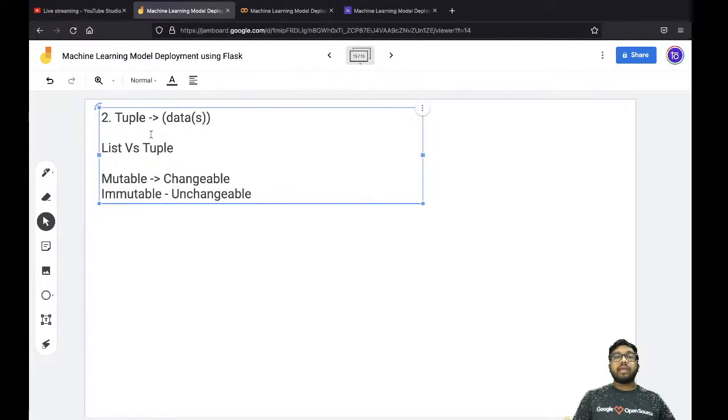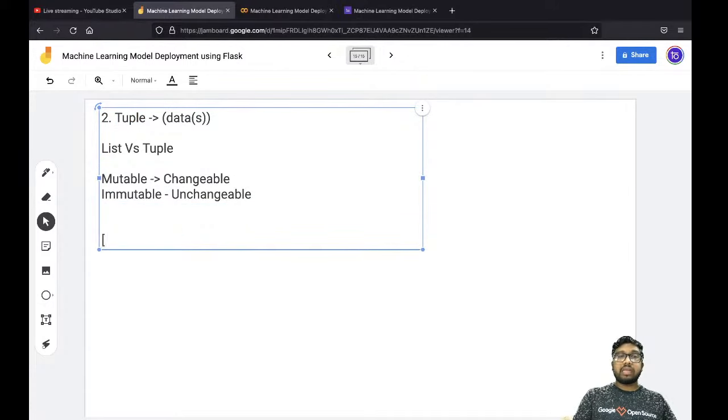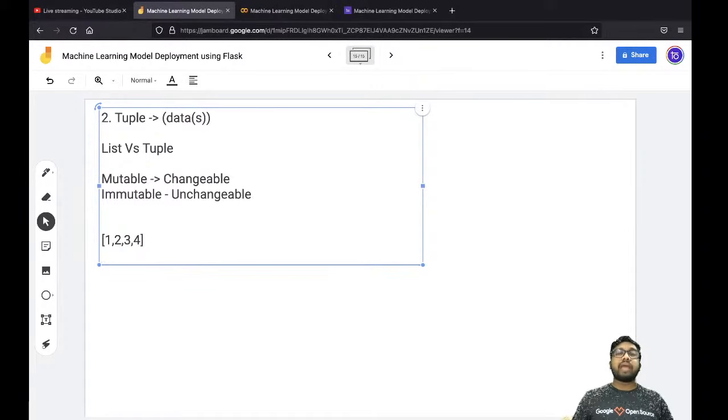When we say list is mutable, it means that if you add some value in a list and you want to change that value, you can easily do that. You can update, manipulate, or alter any value. But in tuple you cannot do that. Suppose this is a list with 1, 2, 3 and 4, and at some point you realize that by mistake you have written 4, and you want to change it to 5. You can easily change this to 5 like this, right? But in tuple you cannot do this.